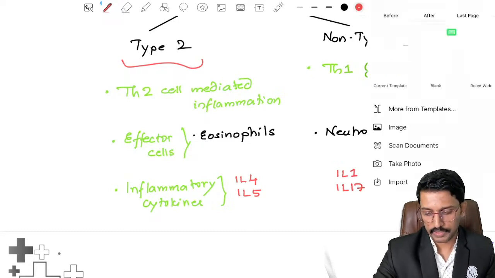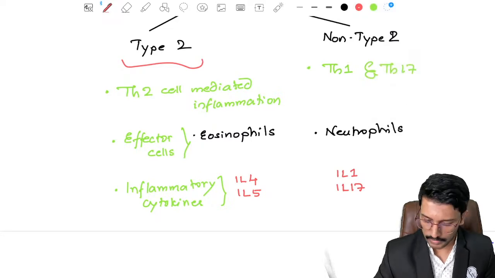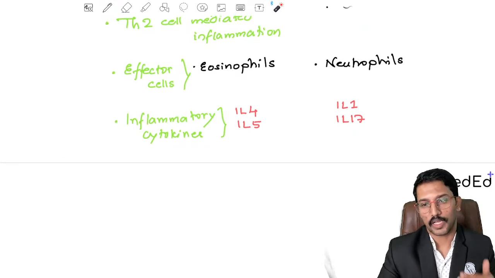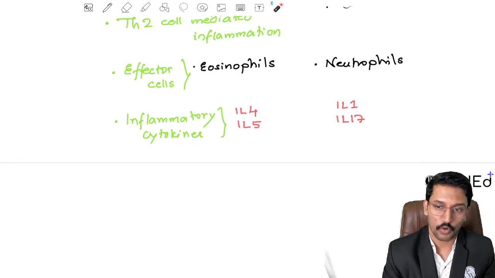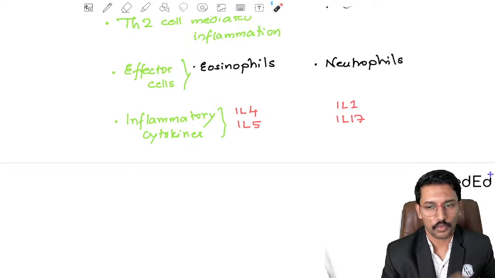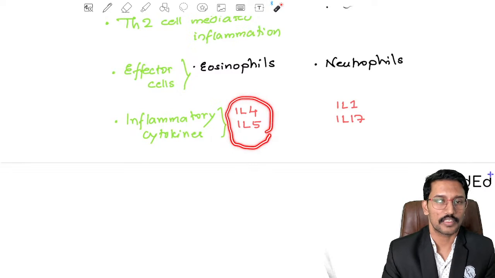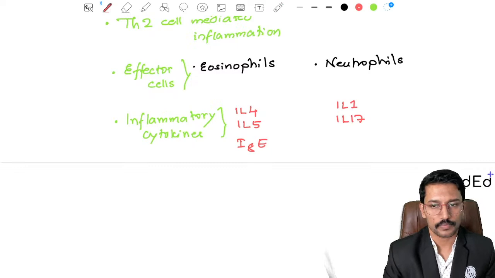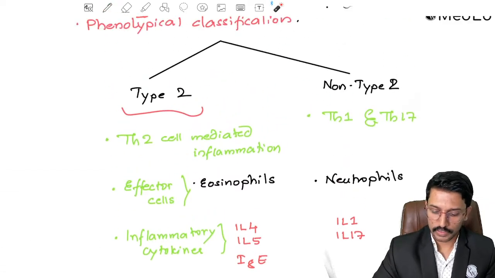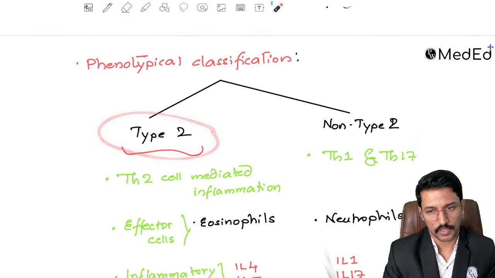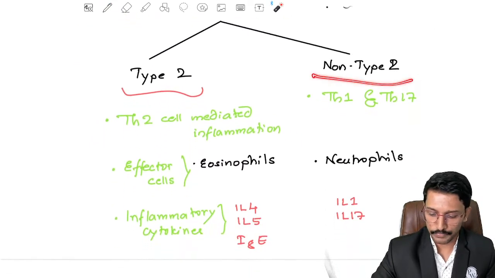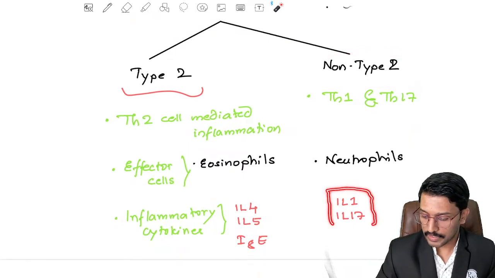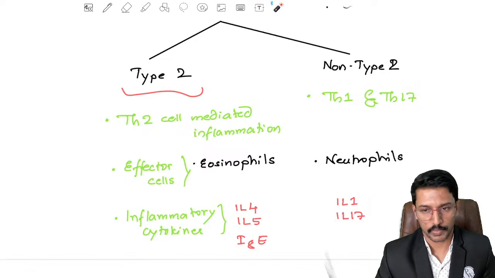Now, why this classification is important may be one of your questions, right? From pharmacology, you study certain drugs like dupilumab, reslizumab, mepolizumab, omalizumab. All those monoclonal antibodies are mainly targeting this cluster of inflammatory cytokines. I should just add IgE also. So that is why with the modern drugs, it is easier to treat type 2 asthma. Modern drugs or biologicals as of now are not greatly effective for non-type 2 asthma because we don't have precise drugs targeting interleukin 1 or 17 in the respiratory tract.